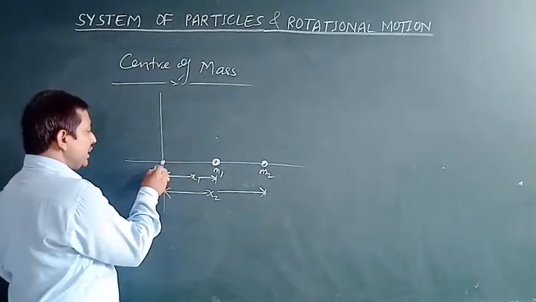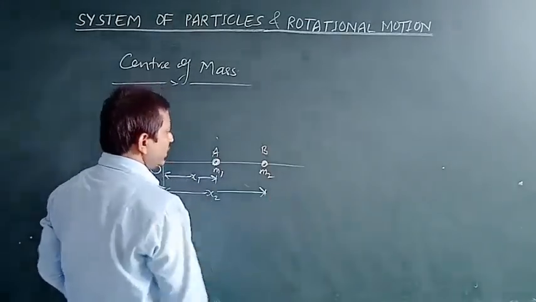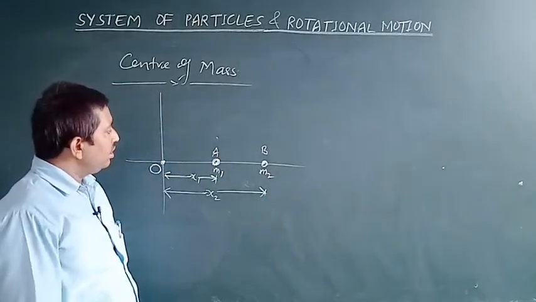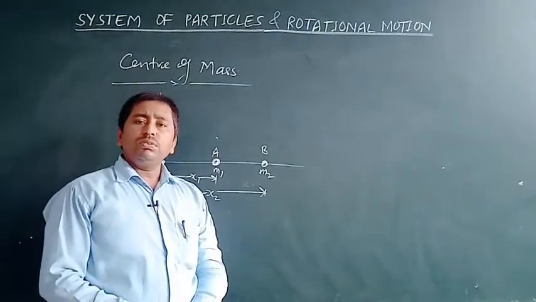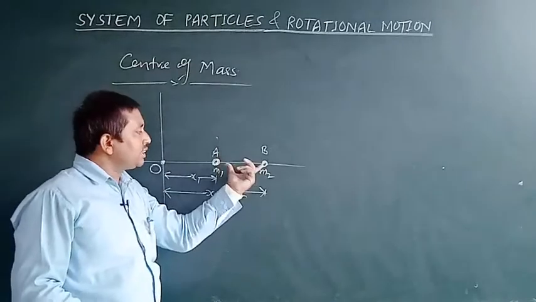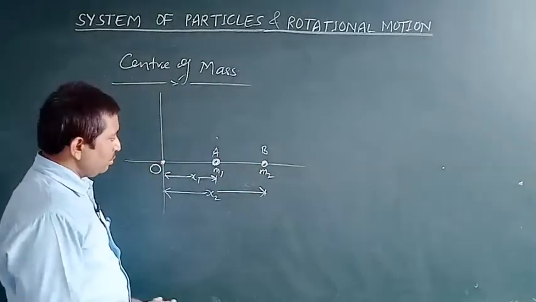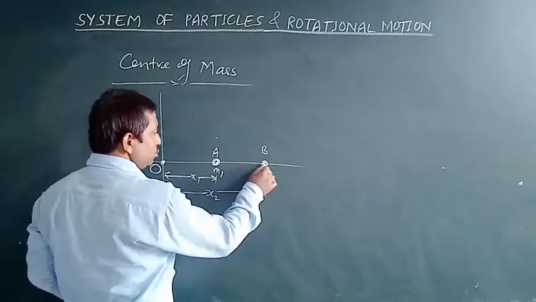Consider this one as point O, this one as point A and this one as point B. If you want to know the center of mass of the system of these two particles, one has mass m1 and the other has mass m2.